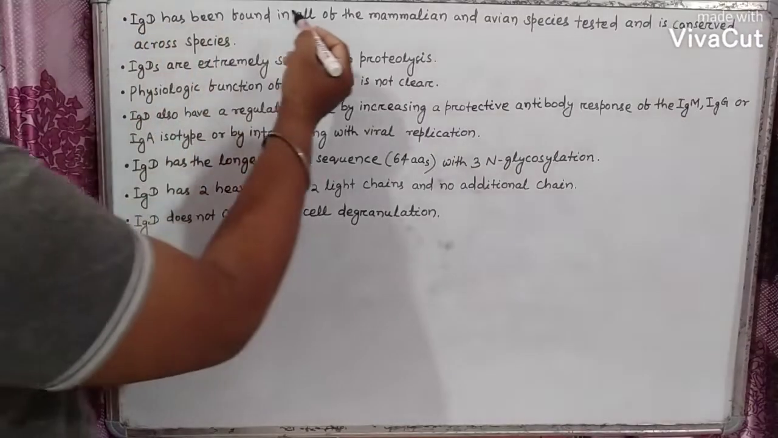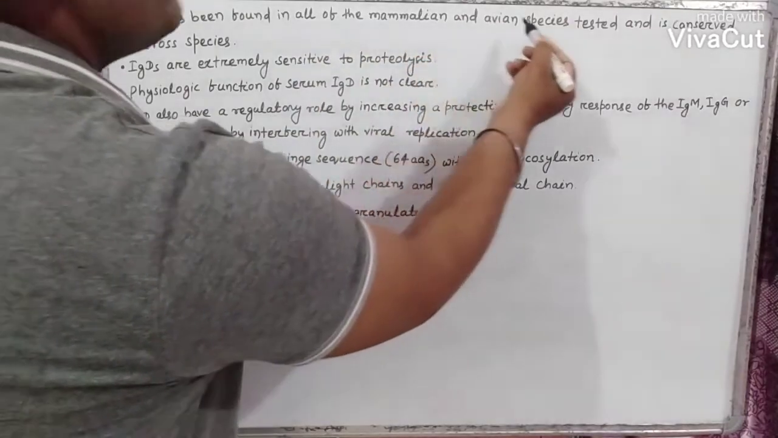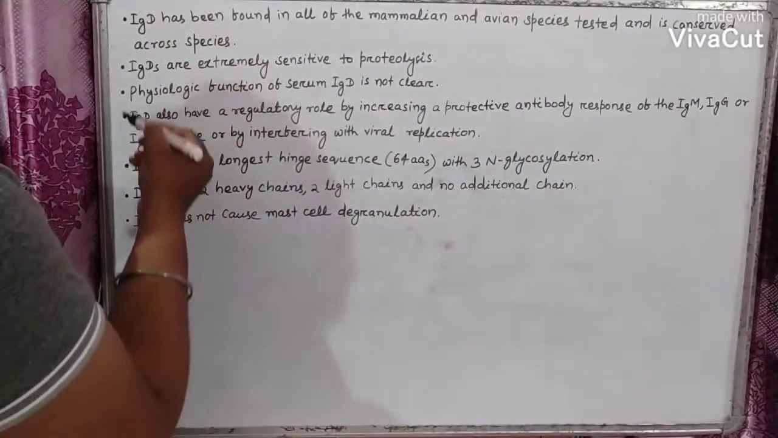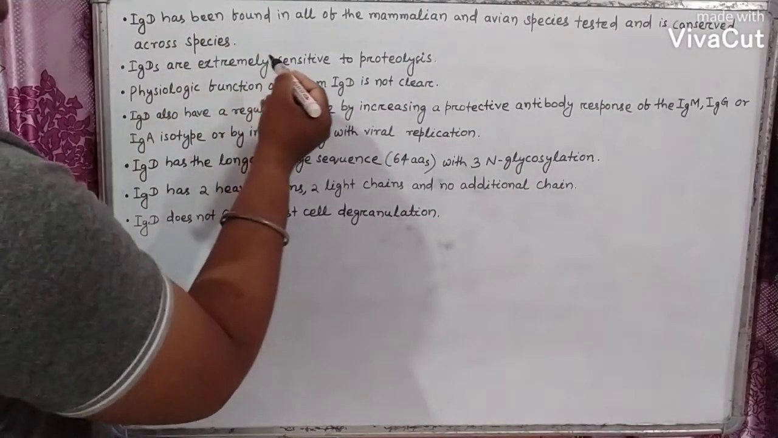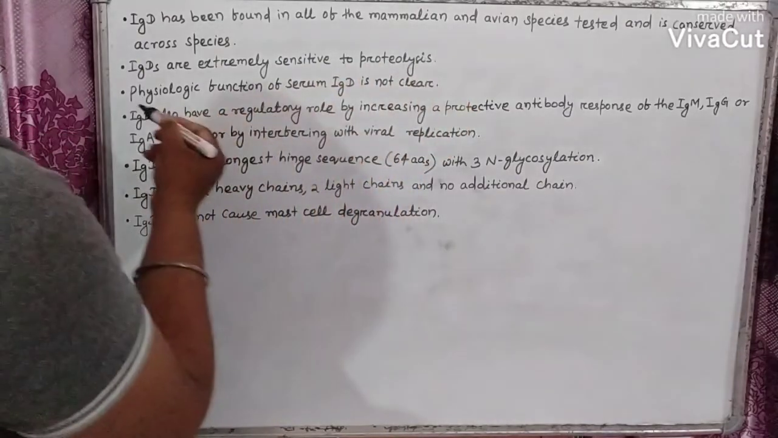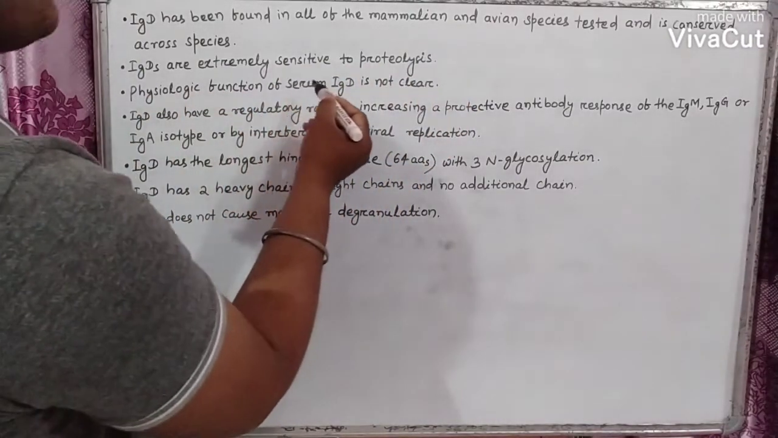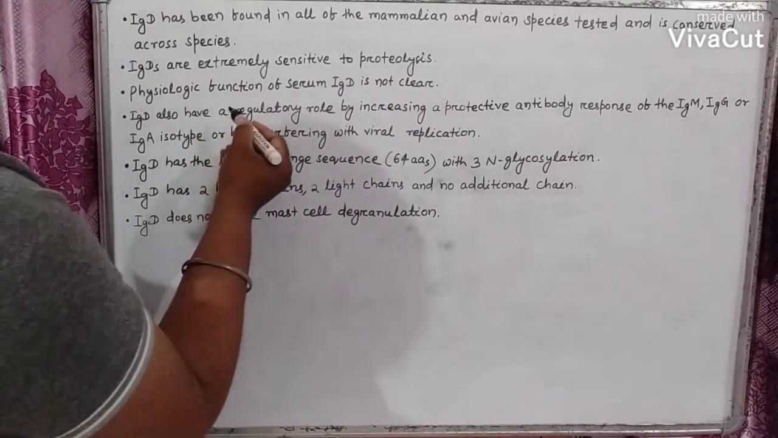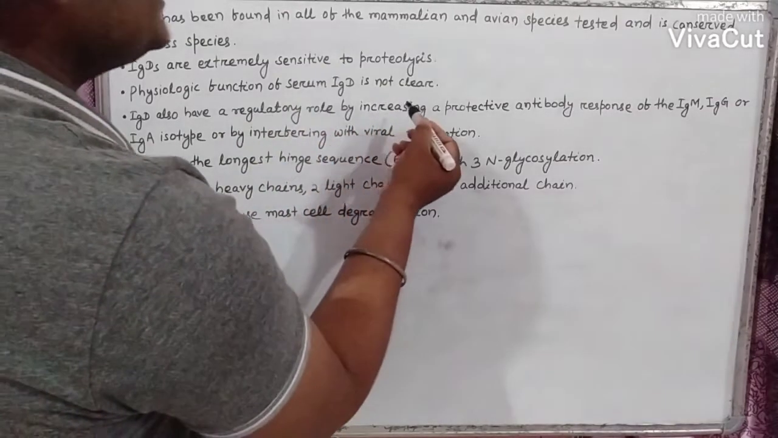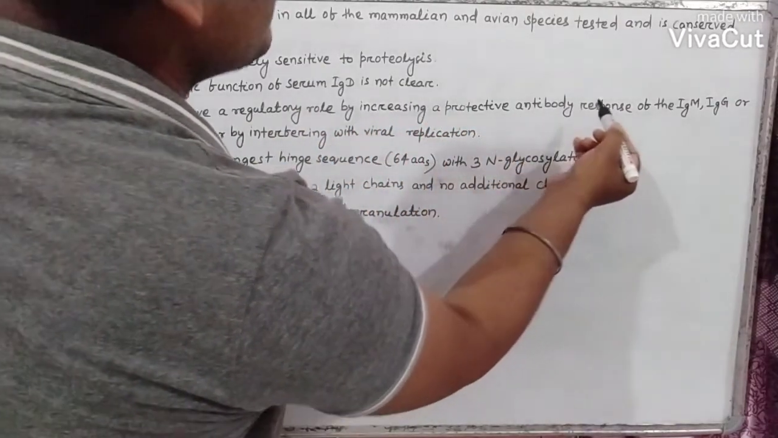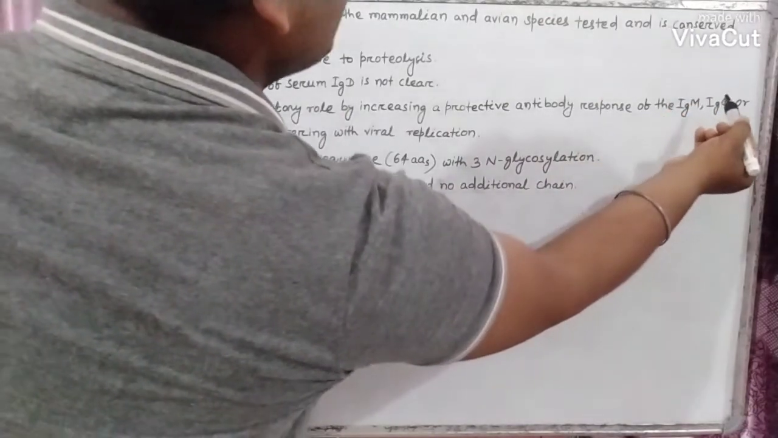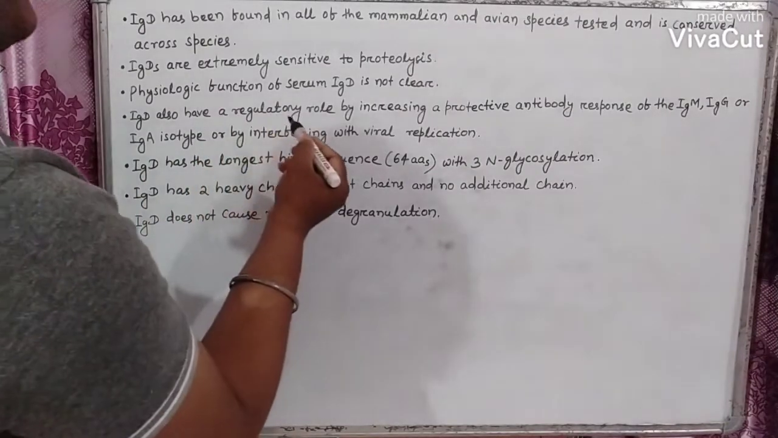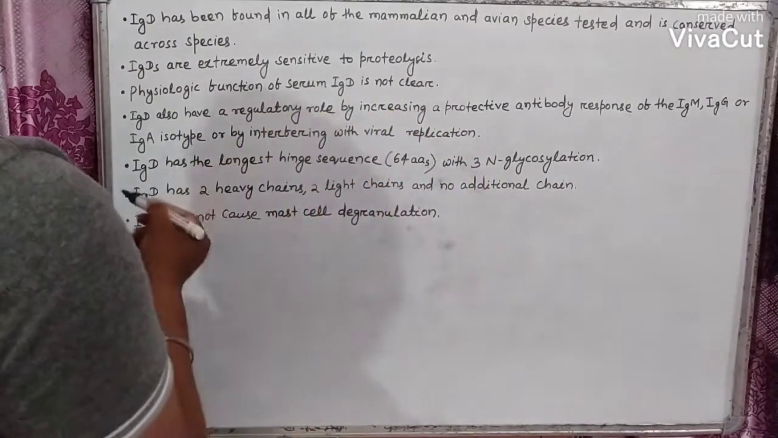IgD has been found in all of the mammalian and avian species tested and is conserved across species. IgDs are extremely sensitive to proteolysis. Physiologic function of serum IgD is not clear. IgD may also have a regulatory role by increasing a protective antibody response of the IgM, IgG or IgA isotype, or by interfering with viral replication.